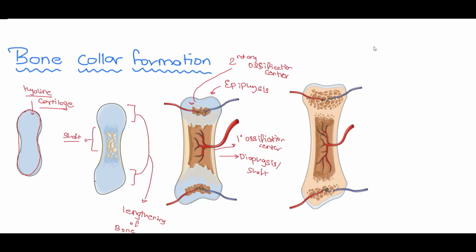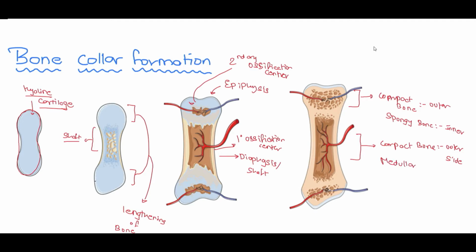Further, the process of ossification takes place completely, and in the region of the epiphysis what we have is the compact bone on the outer side and the spongy bone on the inner side. Similarly, in case of the shaft of the bone, we have the compact bone on the outer side, and on the inner side, we have the presence of the medullary cavity.